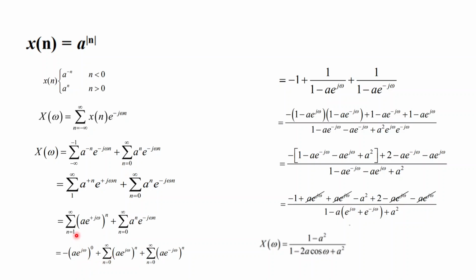If it starts from n equal to 0 to infinity, then 1 by 1 minus a is the formula. For that, add and subtract a e power j omega whole power 0. Here it is added, here it is subtracted, so we get the same. Simplify this equation and write it in the form of 1 minus a square by 1 minus 2a cos omega plus a square. This problem is very important and frequently asked for either DTFT or Z transform. If it is asked for the Z transform, in place of e power j omega, substitute z.